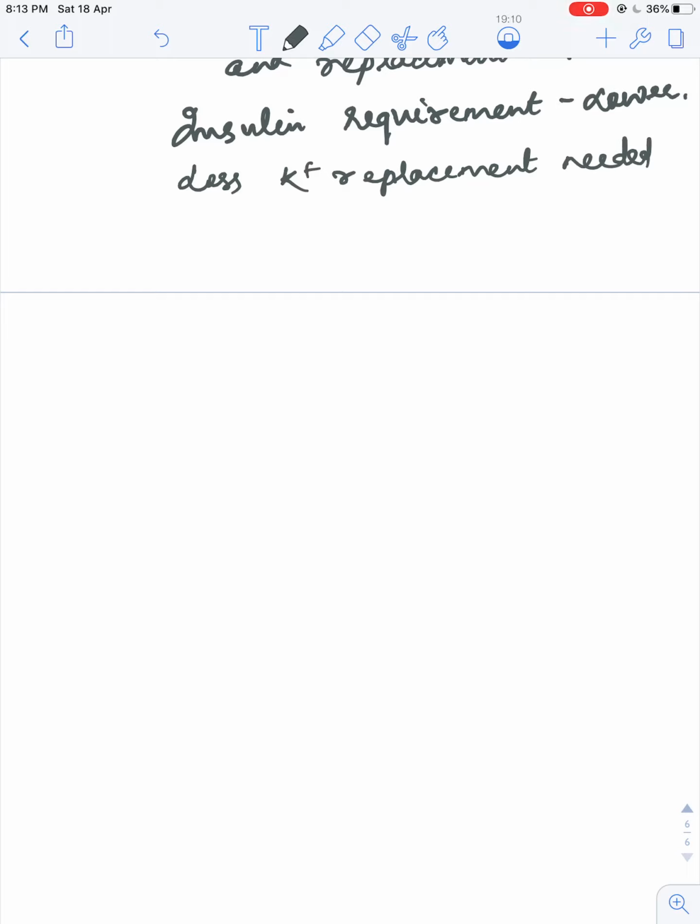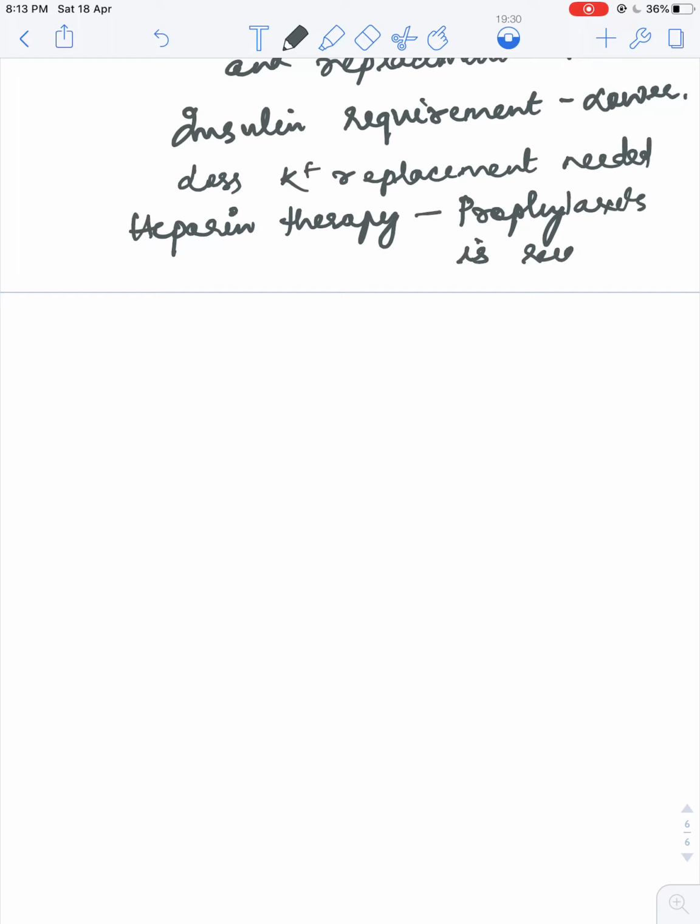And the patients are prone to thrombosis, therefore prophylactic heparin therapy is recommended.